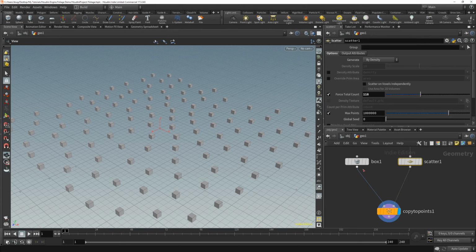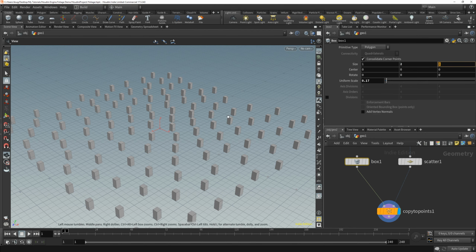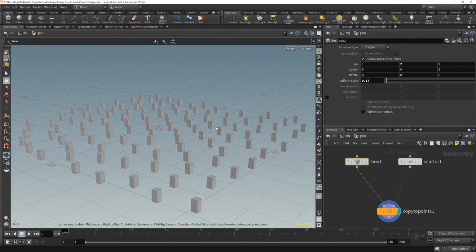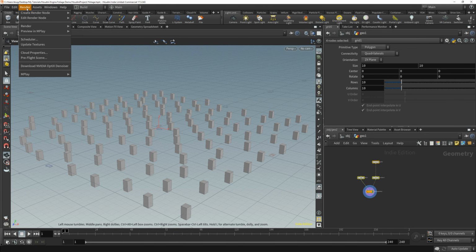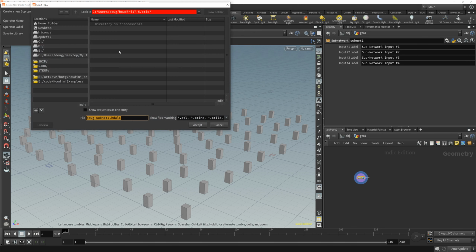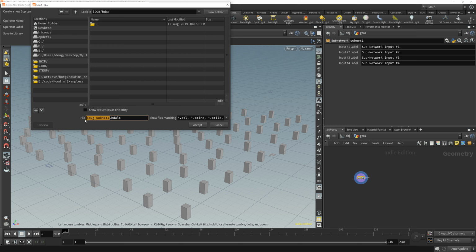All right. I'm also going to make the cube bigger in the y direction just so it's a little bit more obvious what's happening. Okay. Then I'm going to turn that entire thing into a digital asset. I'm going to save it in my projects HDA folder just so I can find it later when I'm working with Unreal. I'm going to call it My Scatter.